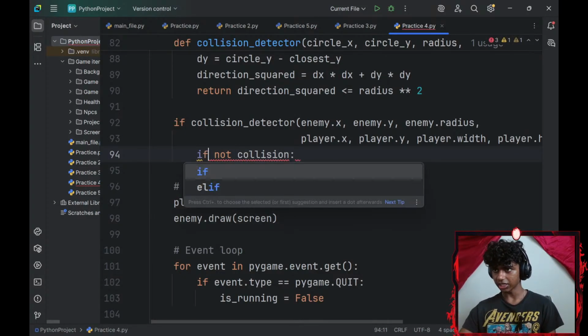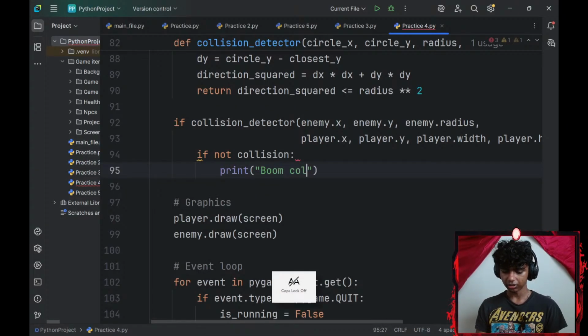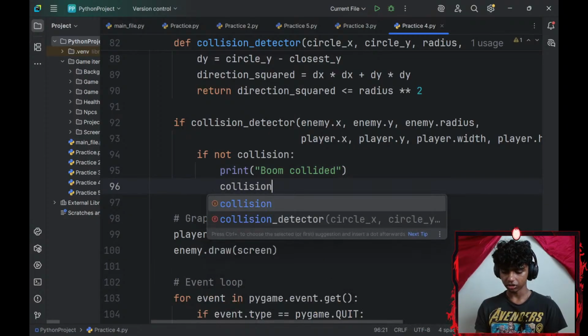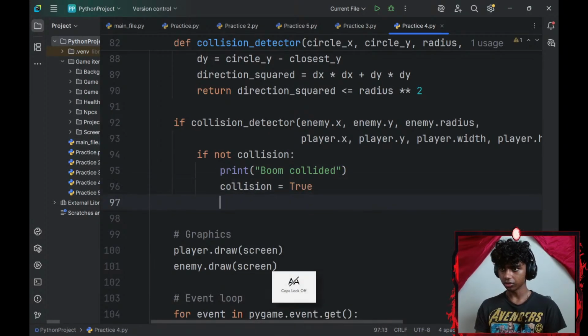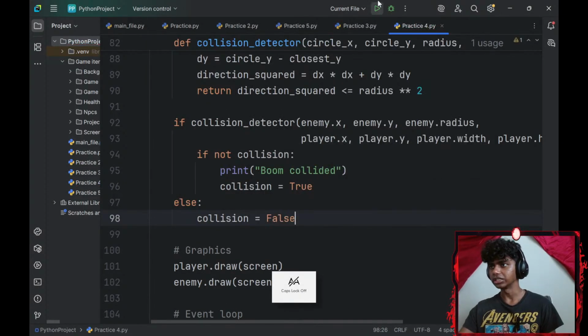If my collision is set to true, I will print boom collided. There we go. And then set my collision to be equal to true, else my collision is going to be equal to false.